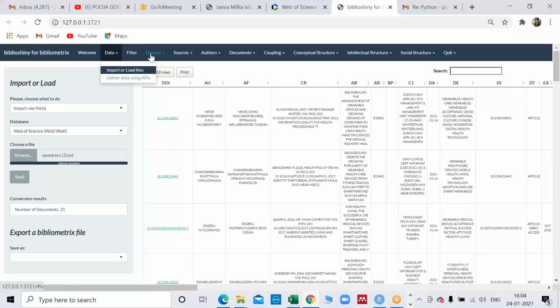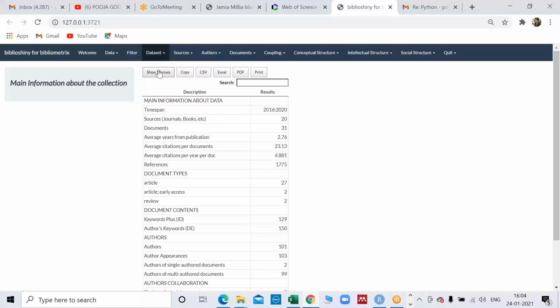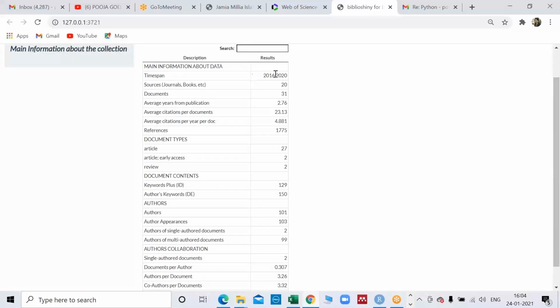Now you go to read your data set. This is the main information. Whatever data I have has a time span of 2016 to 2020. So it's kind of a horoscope of your study, whatever you have done till now. Sources: there are 20 sources from which these 31 documents have arrived.